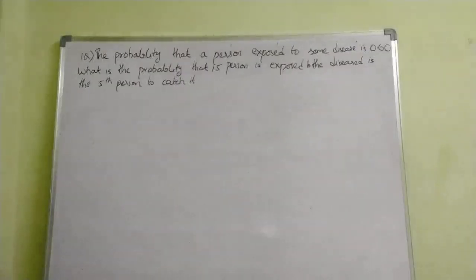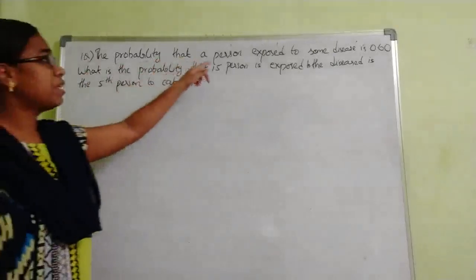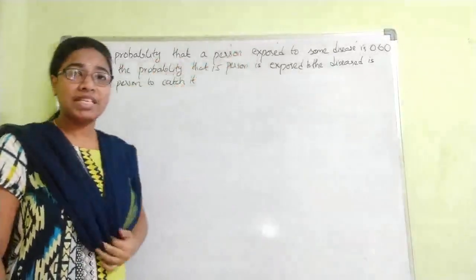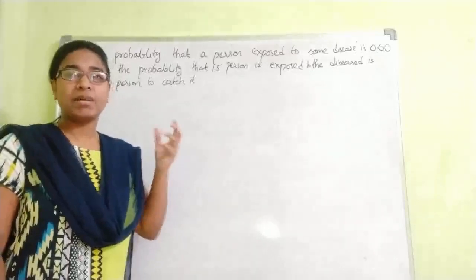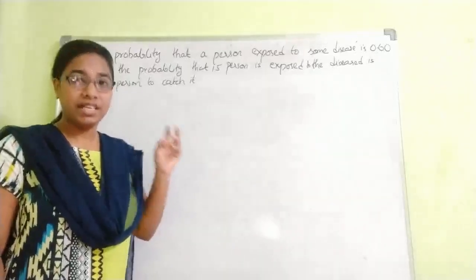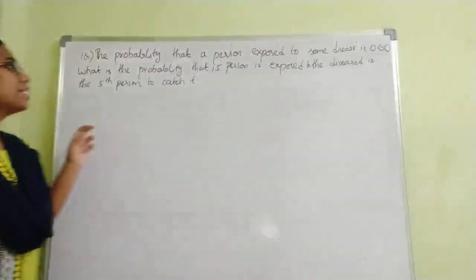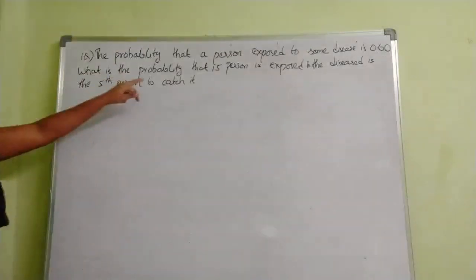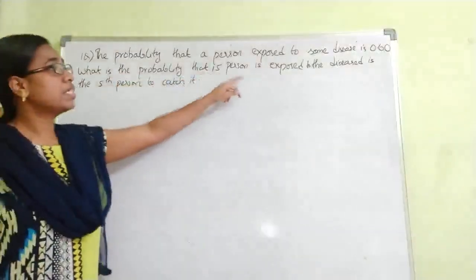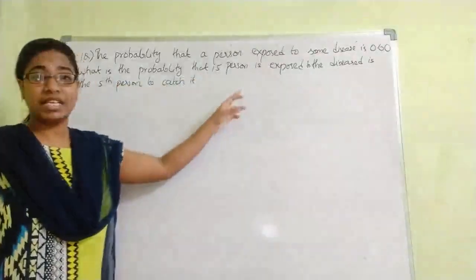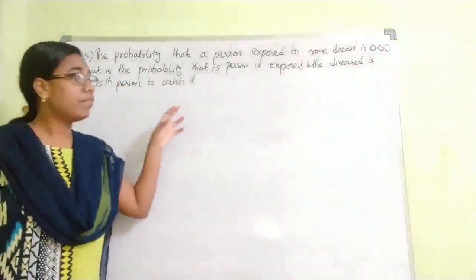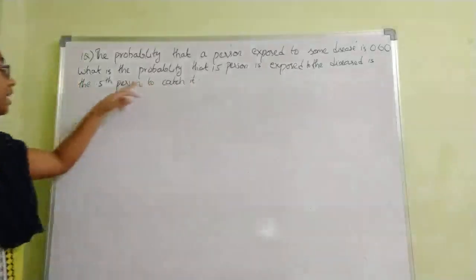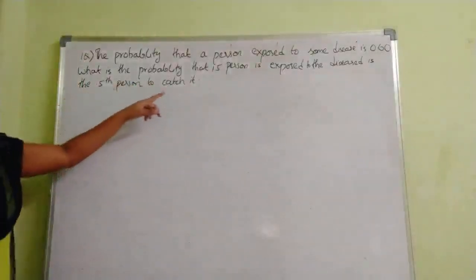First question: the probability that a person exposed to some disease will get it is given as 0.6. What is the probability that the 15th person exposed to the disease is the 5th person to catch it?